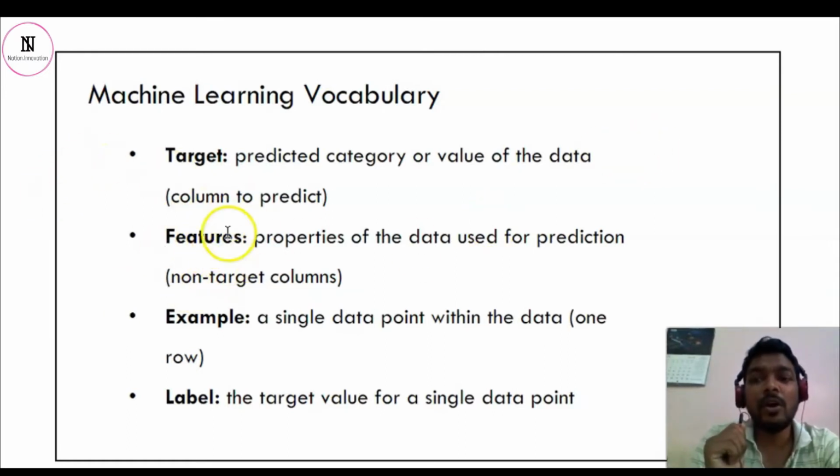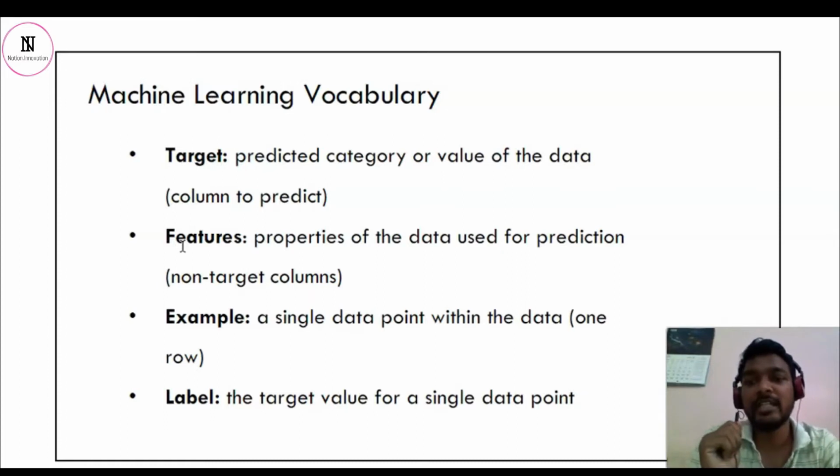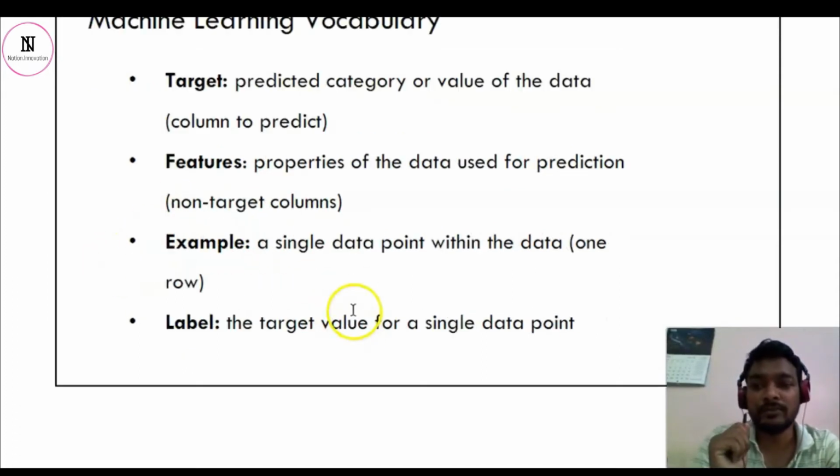Features are the properties of the data used for prediction. Features are the basis on which we will define our relationship. They will be useful for training our weights. It tries to define the relationship between input and output. So features are very important.